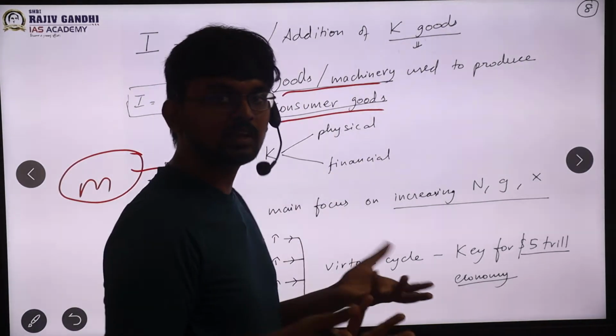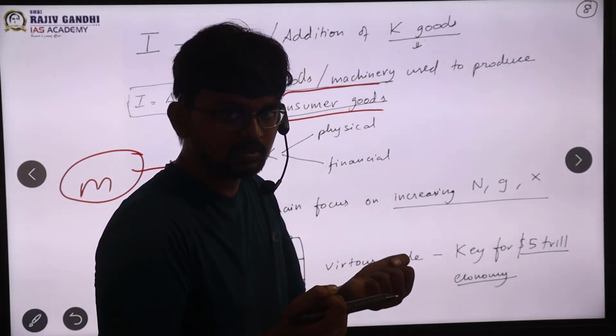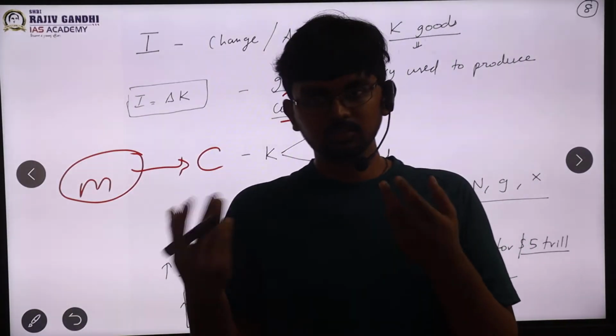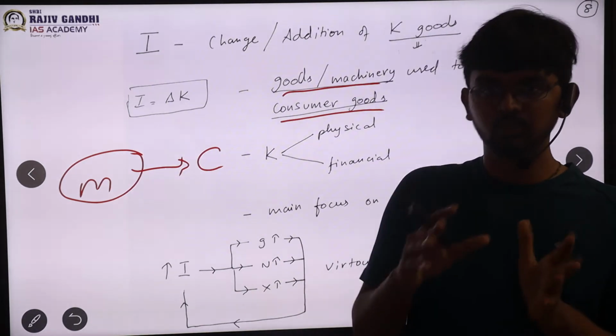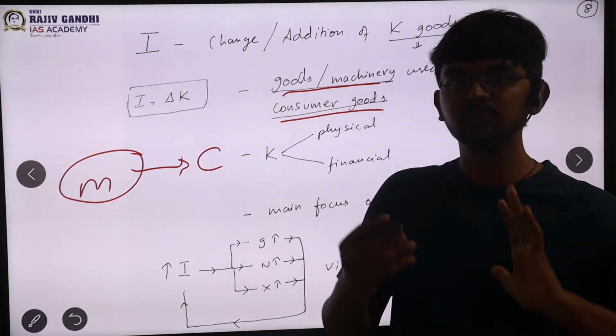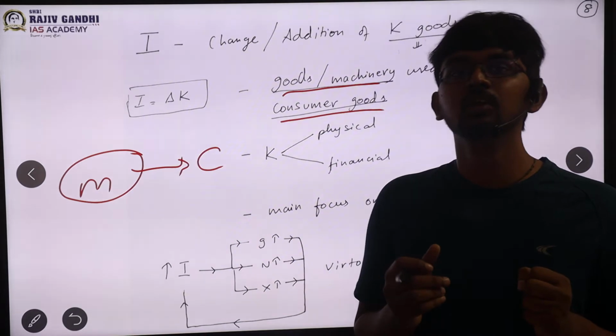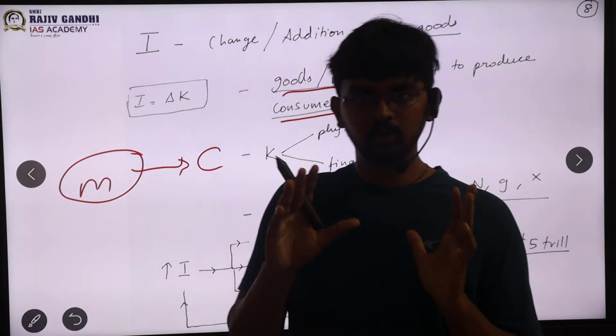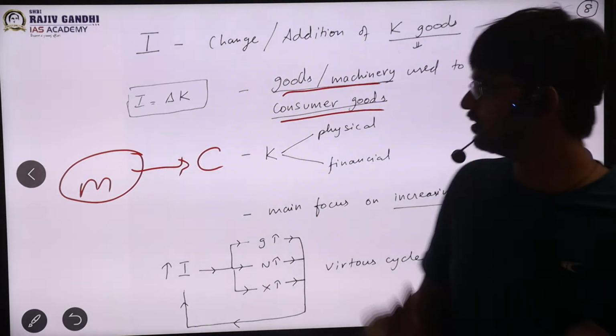Consumer goods are those that will be directly consumed by us. For example, a car is a consumer good. Similarly, processed foods are consumer goods. So capital is all those goods used for production. Essentially, if you are increasing capital, you are increasing the productive capacity. Now with this understanding, we'll go into investment.